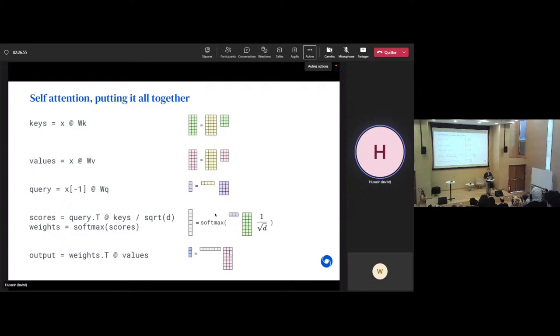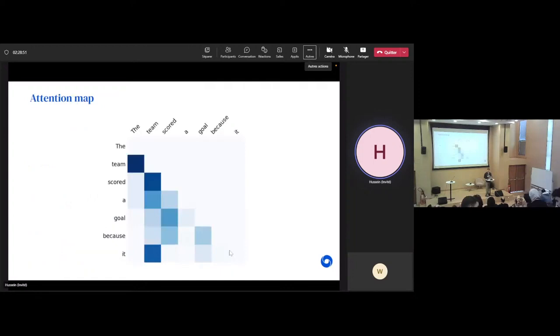If instead of text you used this architecture for protein folding, for example, where your input is a sequence of amino acids, and your output is the locations of those amino acids, then it's fine to look at whatever you want, right? So you will not enforce this constraint that this matrix is lower triangular, but that's a design choice you made. And here you can see that the word the doesn't have any context, so it's basically all zeros. It can only use itself to predict the next word. The word team can only look at the, so it's a kind of sparse attention. It only looks at the previous word, and then the next words are more interesting.